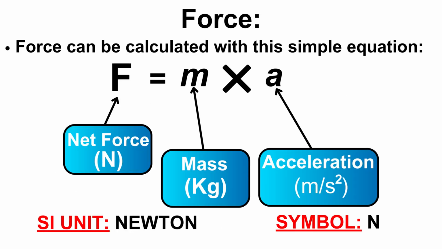Force can be calculated with this simple equation. F is equal to ma. You can understand F is the net force, which is indicated with the Newton, N capital. Mass is indicated with the M, and its unit is kilogram. A is known as acceleration, which is meter per second square. SI unit Newton, and symbol is N.